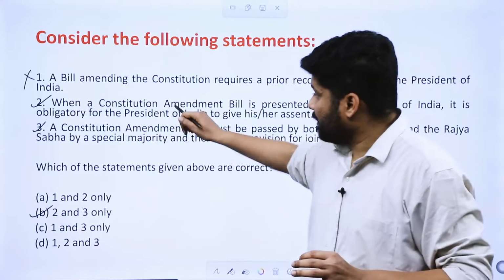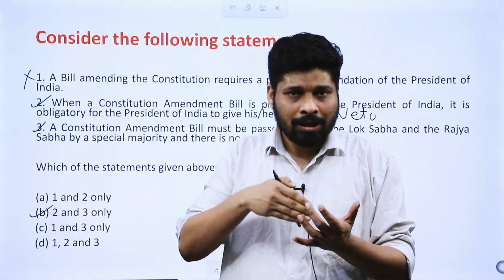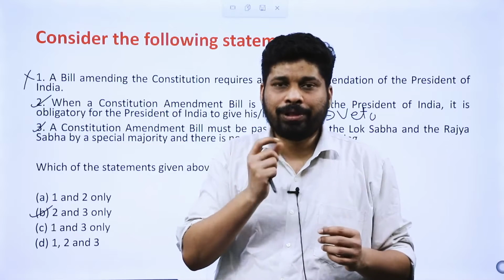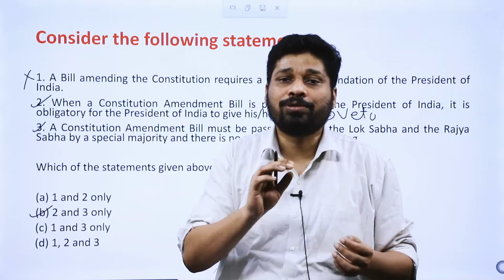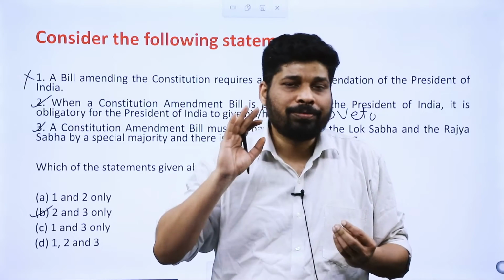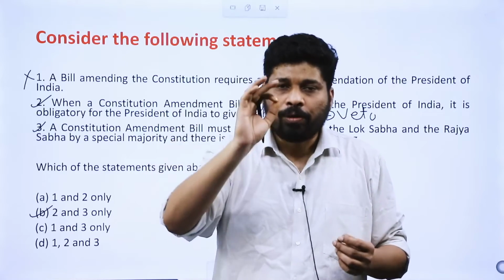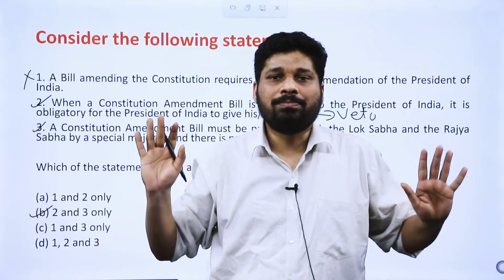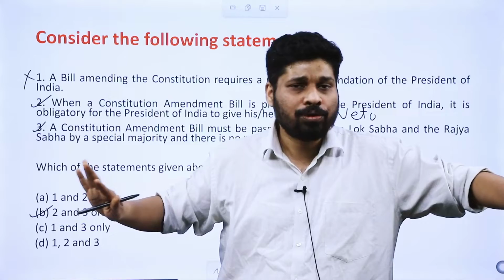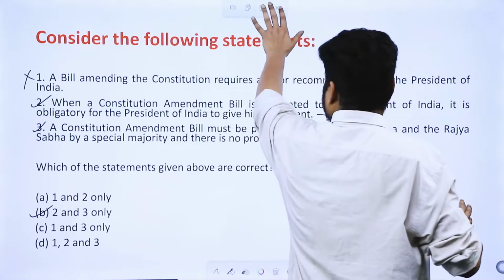All right, even in the second case now, don't overthink. Just because president of India has no time boundation with respect to when he has to give assent to constitutional amendment bill, ये मत assume करना कि he has pocket veto over it. Constitutional amendment मतलब no veto. बस बात खत्म. Constitutional amendment and money bill no veto. Don't overthink. You are not here to become the advocates of Supreme Court. All right. Done with the first question.